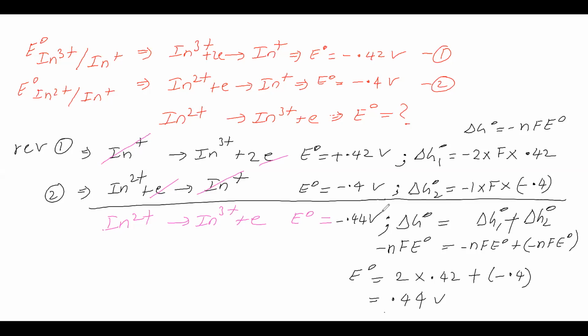Next we'll see the given equation. The given equation is In2+ plus Cu2+ gives In3+ plus Cu+. For this they are asking Kc. We want Kc, in the sense we want E naught cell.